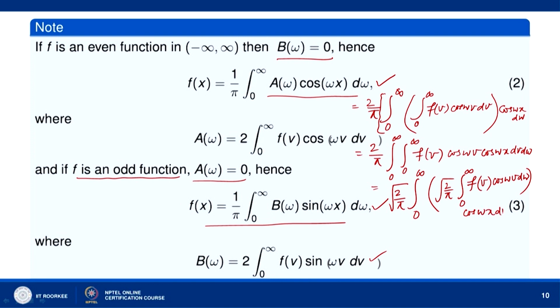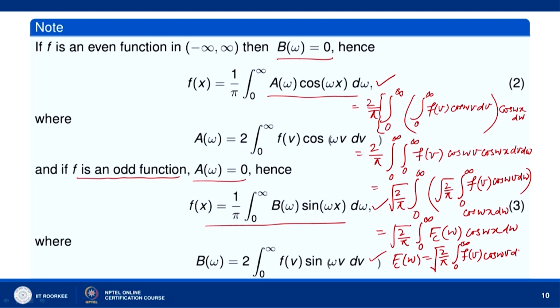So, we define it like this: f(x) equals root 2 over pi integral 0 to infinity f_c(omega) cos omega x d omega, where f_c(omega) is equal to root 2 over pi integral 0 to infinity f(b) cos omega b db.